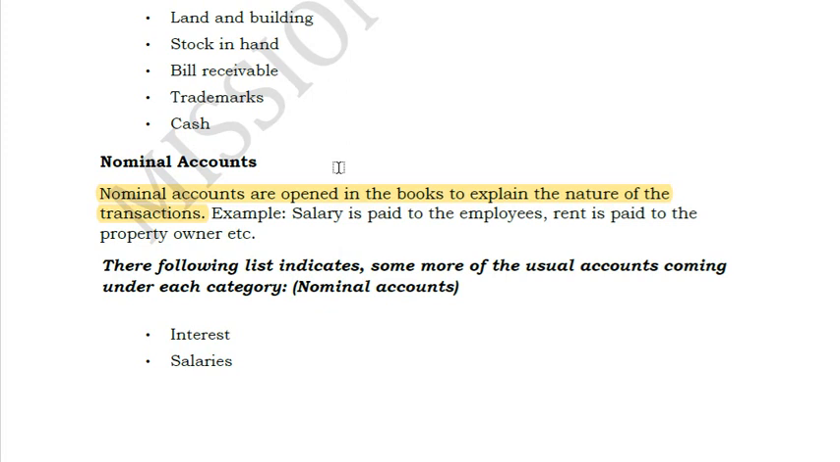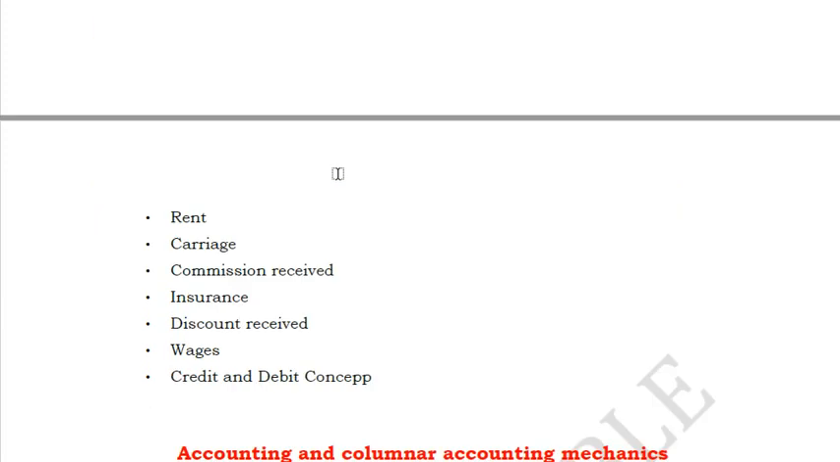Whereas the real accounts are generally related to your balance sheet items, which is like your assets, and personal accounts are mostly related to names of people. Okay, we will cover it in detail. So for now, you can just go with the flow.